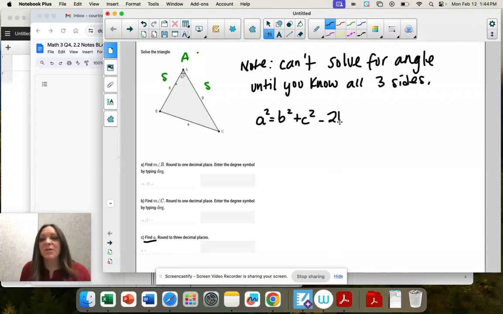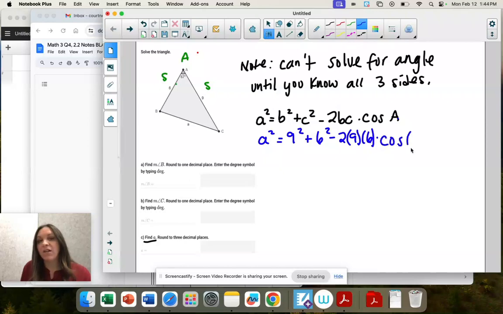Minus 2bc times cosine of A. And notice it's uppercase A. This is our angle. So let's plug in everything. B is across from angle, so 9 squared plus 6 squared minus 2 times 9 times 6, those are always repeated, times cosine of angle A, which is 67.